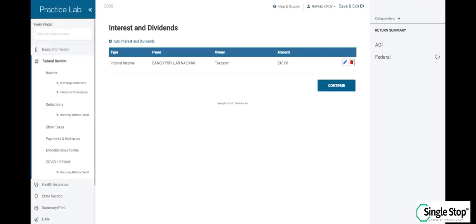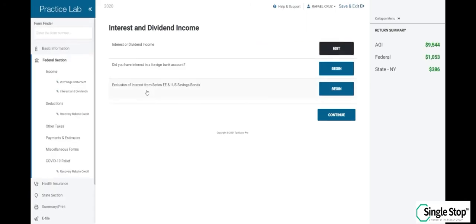On the right side of the page, the AGI federal and state number will change. This number will fluctuate as you're adding more information on the tax return. Click continue. Raphael only had 2 tax forms for income.